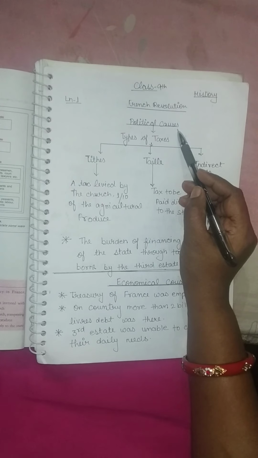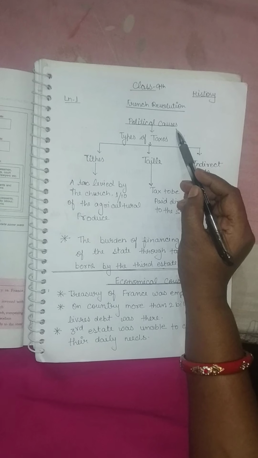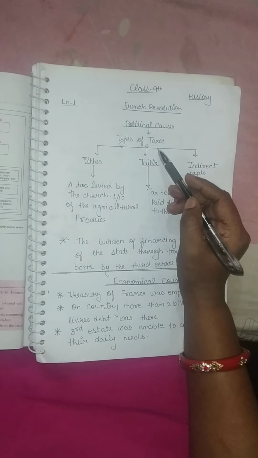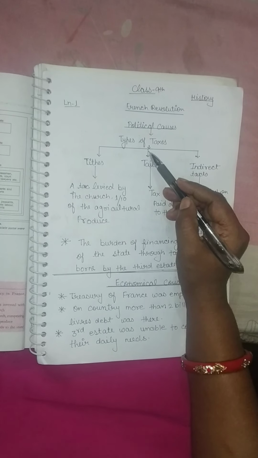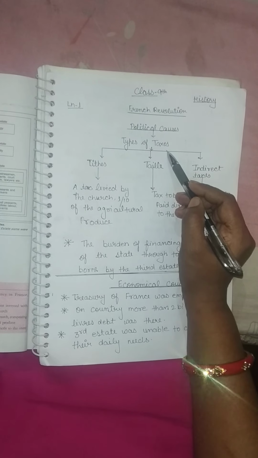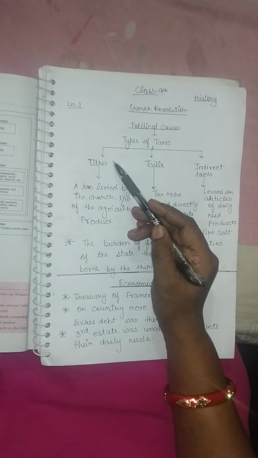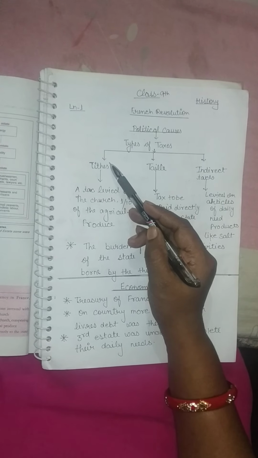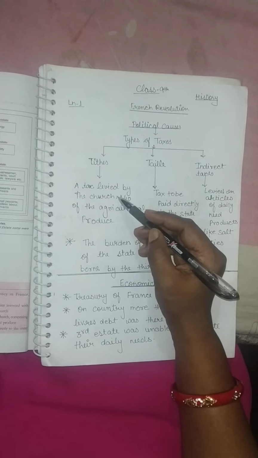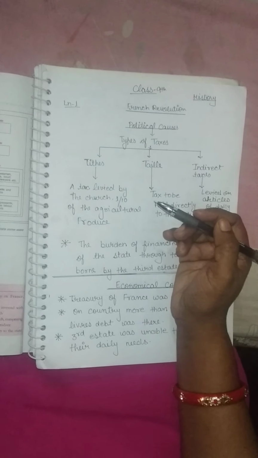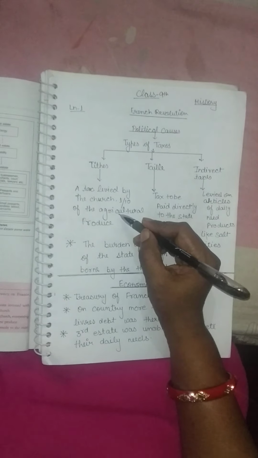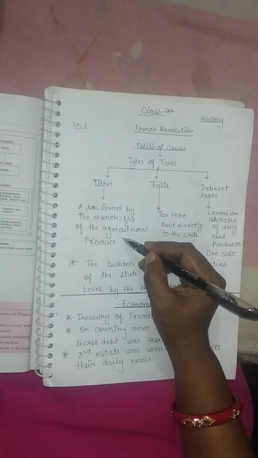In political causes, we are going to discuss the policies which were made by the government of the 18th century. At that time in French society, mainly 3 types of taxes were there. First type of tax was known as tithe. Tithe was the tax levied by the church. According to this tax, 1/10 of the agricultural produce should be provided to the church by people or farmers who were engaged in farming activities.